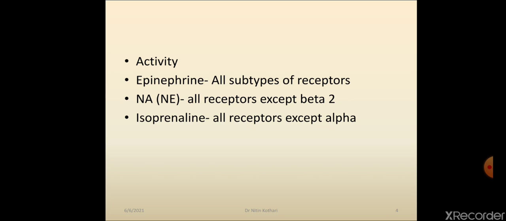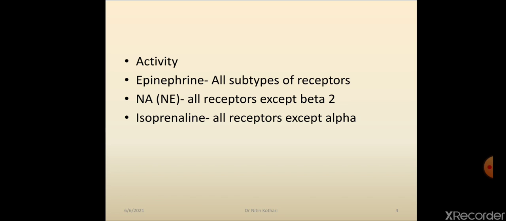As we have seen, whether a blood vessel will undergo vasoconstriction or dilatation will depend upon the density of alpha 1 or beta 2 receptors on the blood vessel. It will also be decided by the drug. For example, norepinephrine. Norepinephrine has very little beta 2 receptor activity. It has predominantly alpha receptor activity.